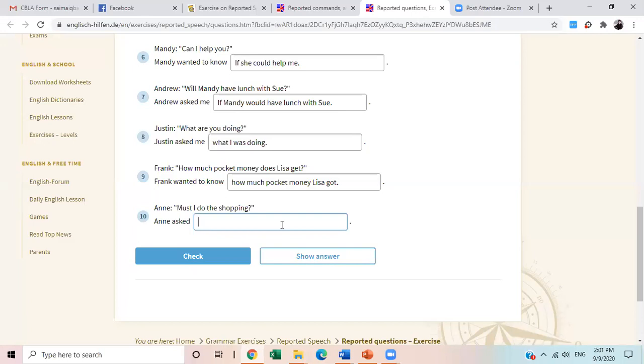Anna asked if, because there is no WH word, it is confirmative, so we will write if. This I will be changed into she because this I will be replaced with Anna. So Anna and she, whatever. We will write she. If she had to. We will replace must with had to. And then definitely the first form of the word will come, do. If she had to do the shopping, and then period.